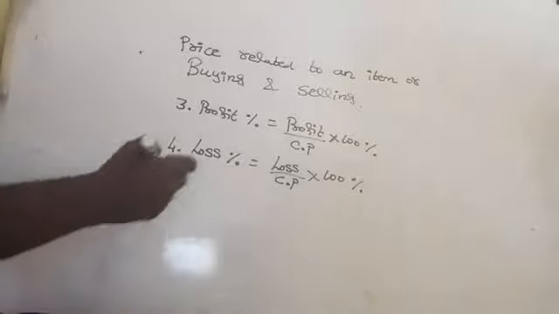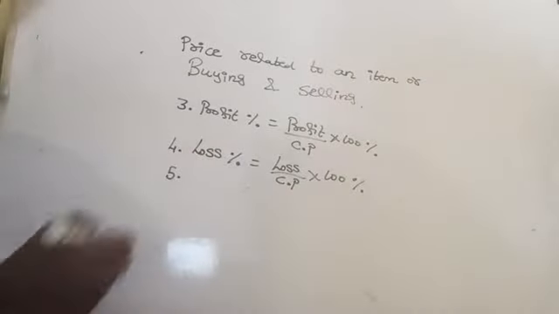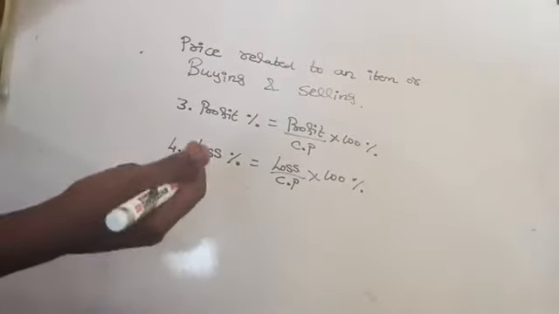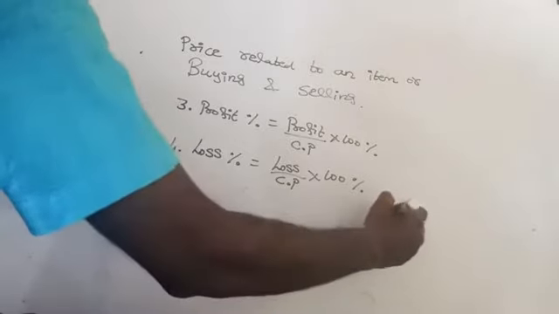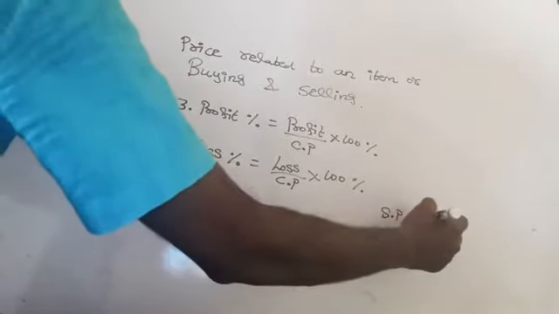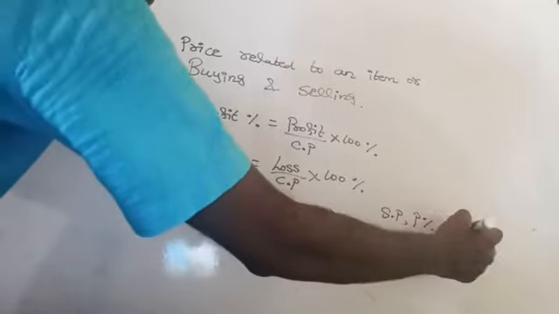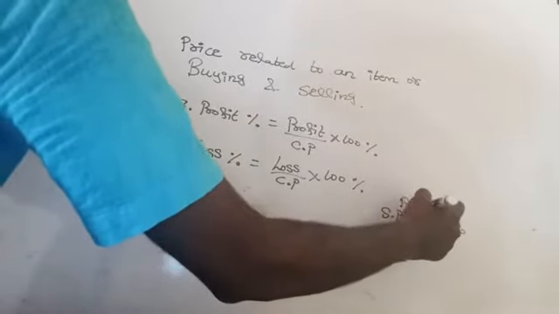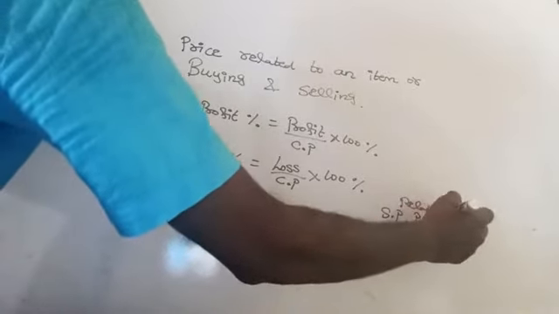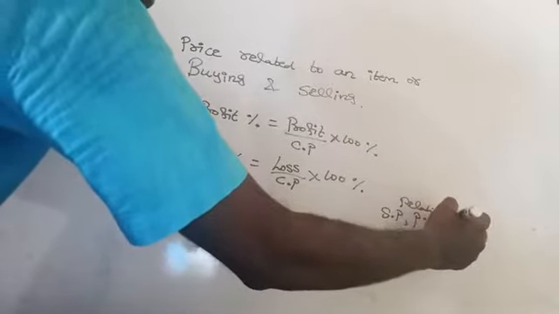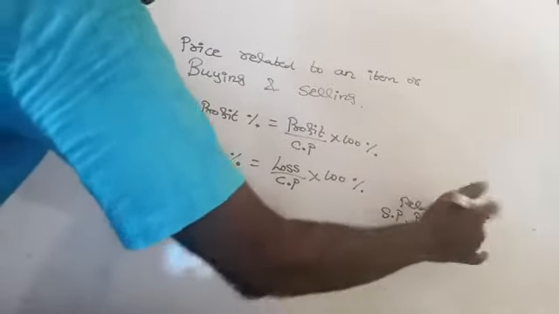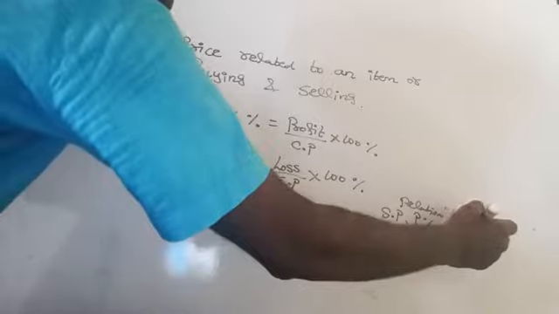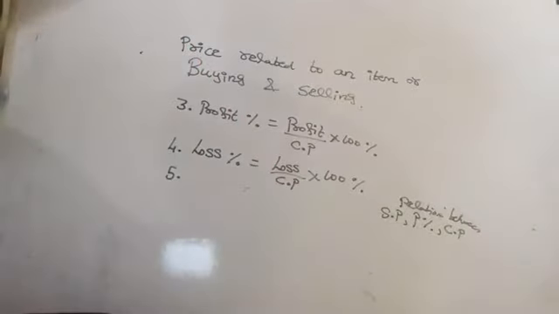Then one more formula: the relation between selling price, profit percentage and cost price.